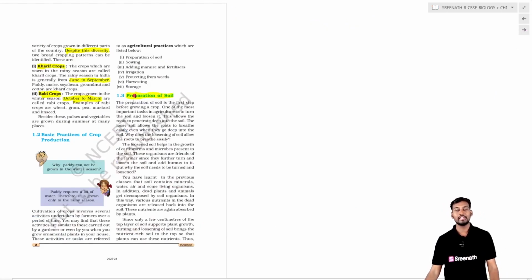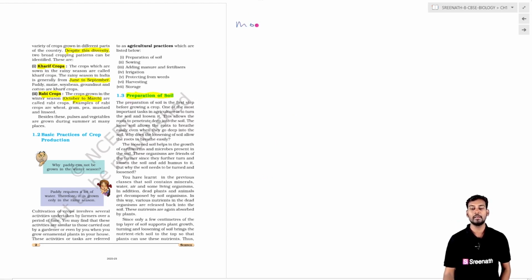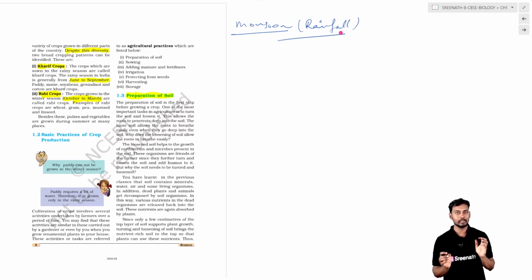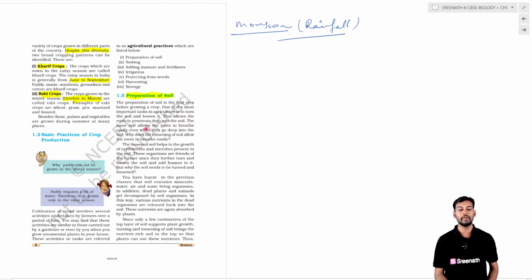Based on the diversity in the crops, the diversity in the climatic conditions, and the arrival of the monsoon, that is the monsoon season or the rainfall, which is the indication for the cropping system, the cropping done annually is divided into the Kharif season and the Rabi season.